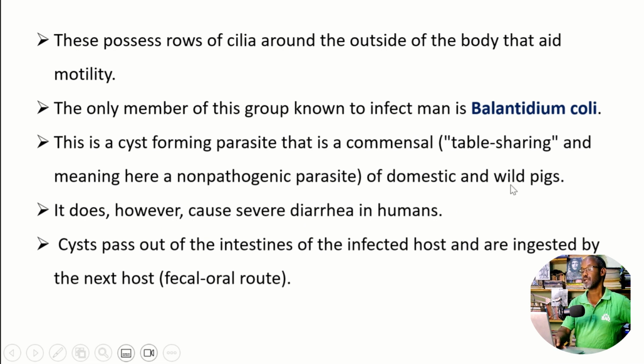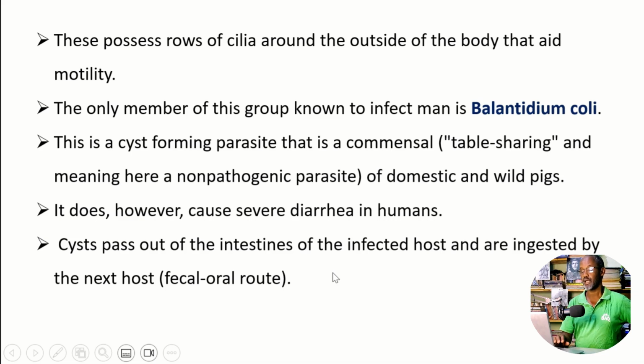You see, in these wild pigs and domestic animals, it is commensal in the GI tract. It lives with them as a commensal. It is benefiting and does not cause harm, and also does not benefit the organism. It does, however, cause diarrhea in humans, known as balantidiasis. Cysts pass out of the intestine of the infected host, similar to the amoeba, and are ingested by the next host.